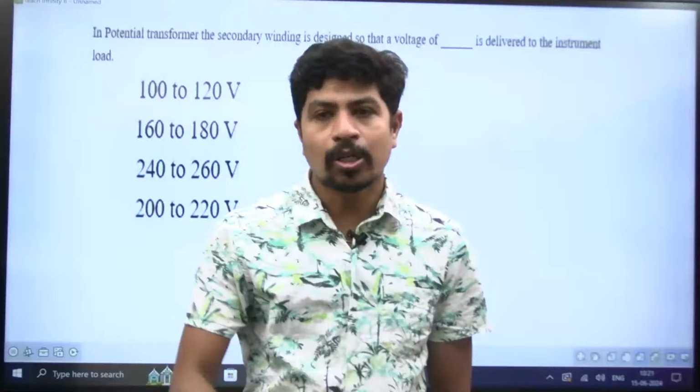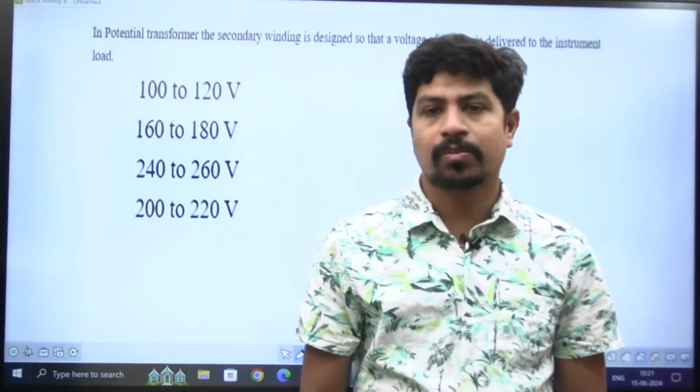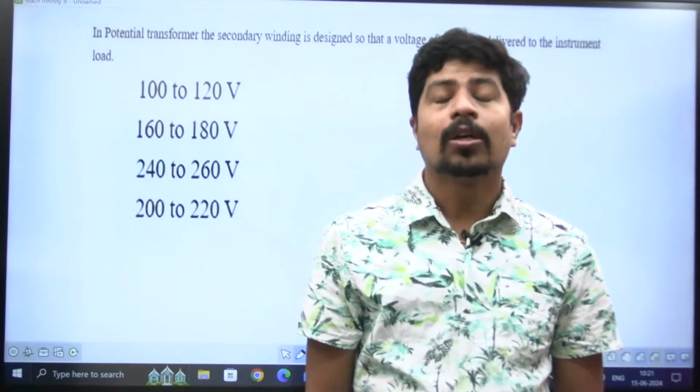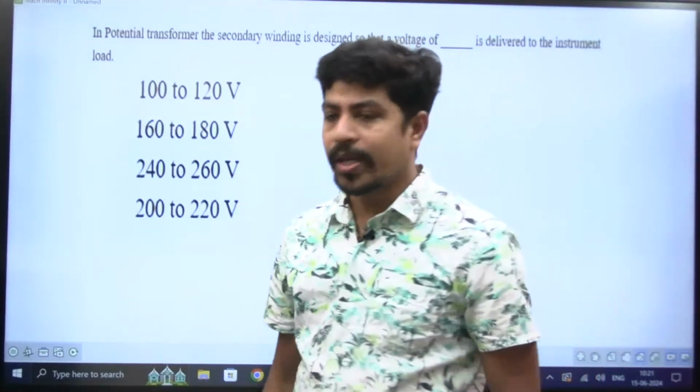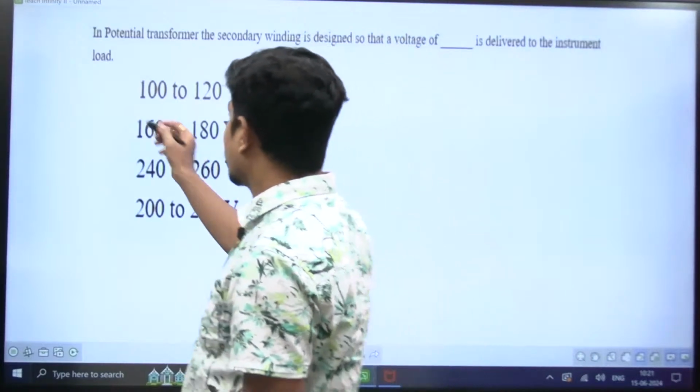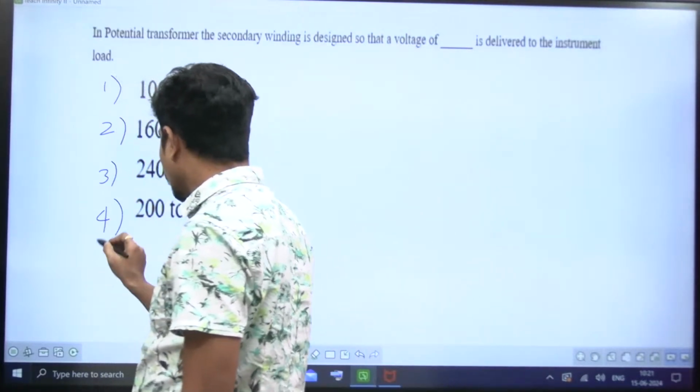CT is going to step down the current. PT steps down the voltage, the potential transformer, right? So the purpose of PT is to reduce the very high voltage to a low voltage. So it is going to deliver, yes, options. Anyone of you know the answer?